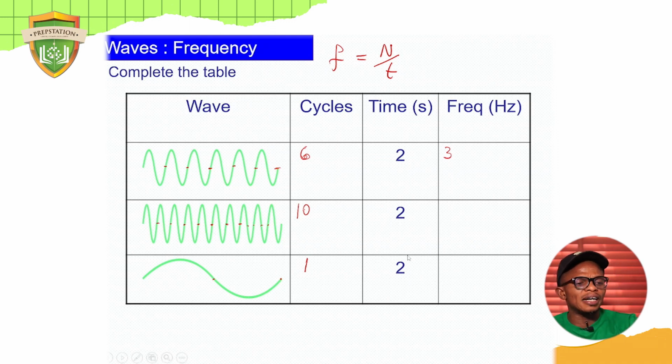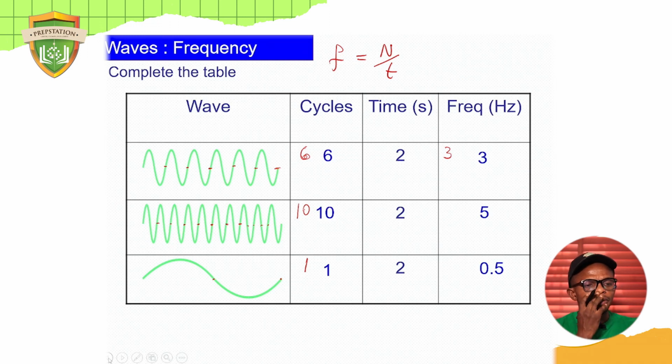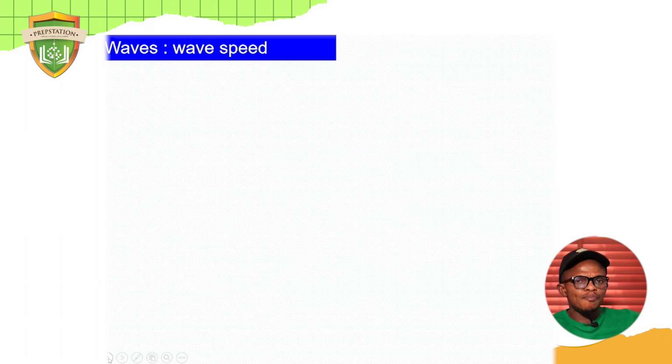I hope you are getting that. Okay, so look at the solution. This is the complete table, and then 10 cycles divided by 2, you have 5. The last row, the third row, was 1 cycle, 1 divided by 2, 0.5. I want to believe you got that. It's very simple. Number of oscillations, number of vibrations, number of cycles divided by the time, that will give you frequency.